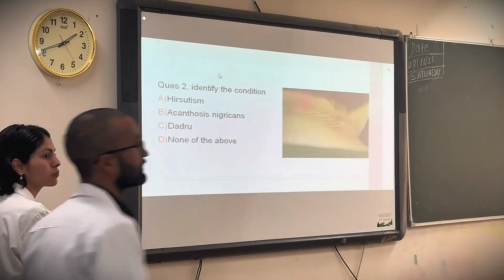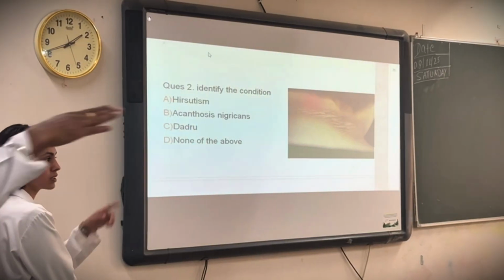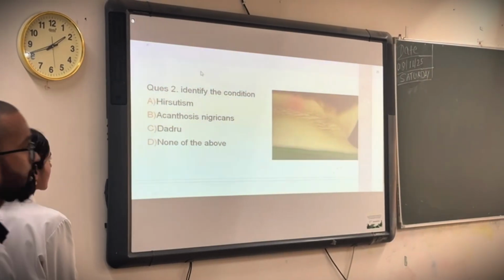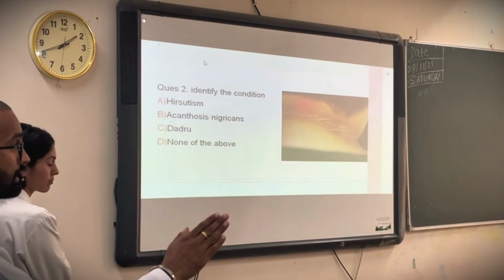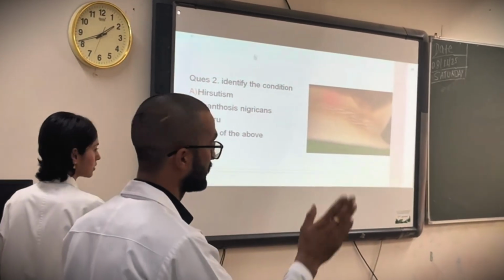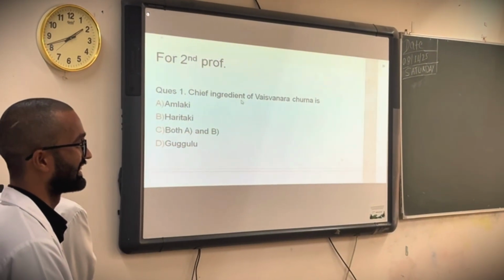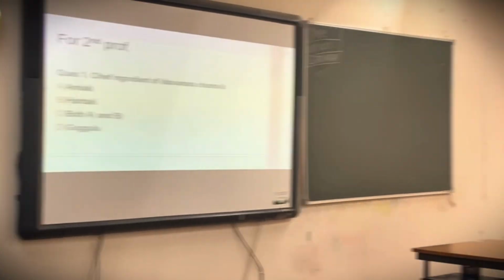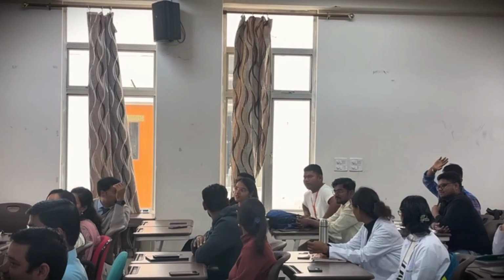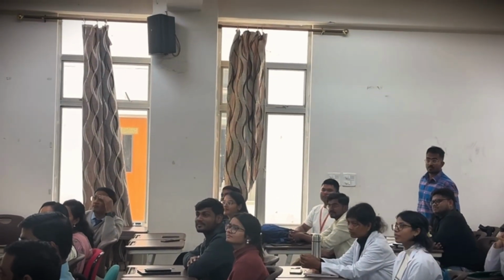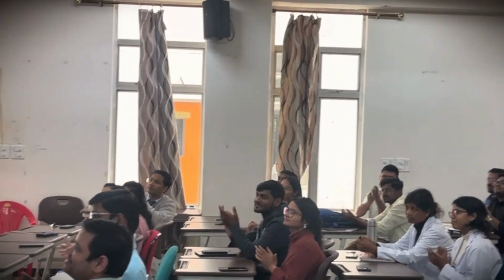Now for the second prof. The first two questions were for the first prof, the next two questions will be for you. Listen to the question, and those who raise their hand first will be given the chance. The first question: the chief ingredient of Vaishwanar Churna is amalaki, haritaki, both A and B, or guggulu. Yes, that's the right answer. Again, listen to the instruction.